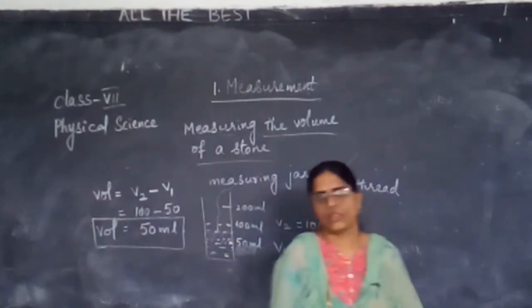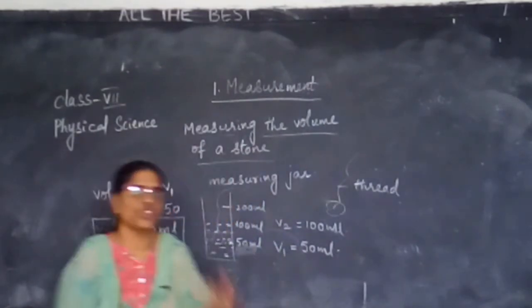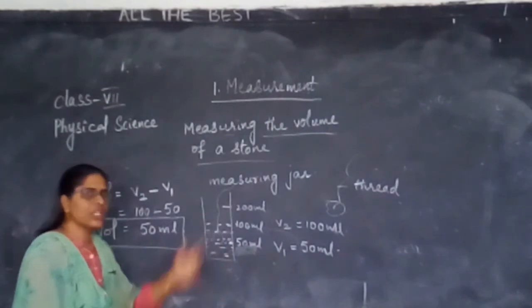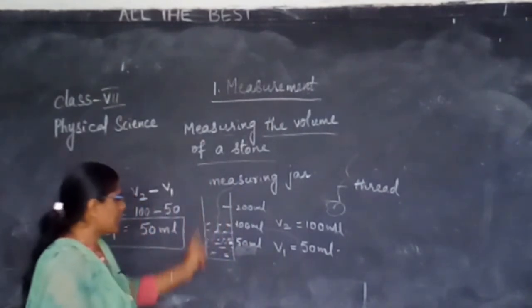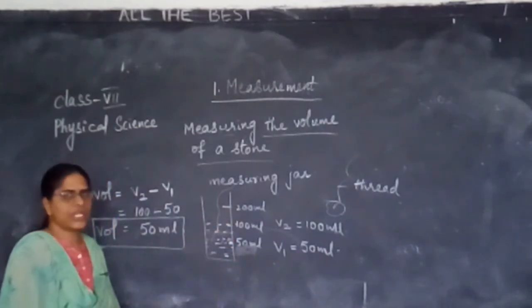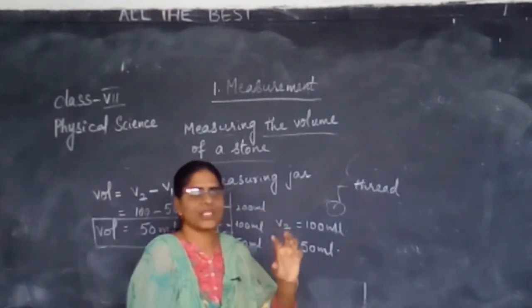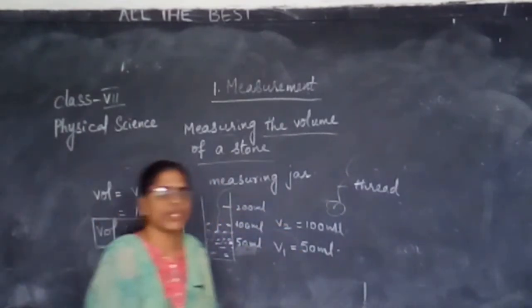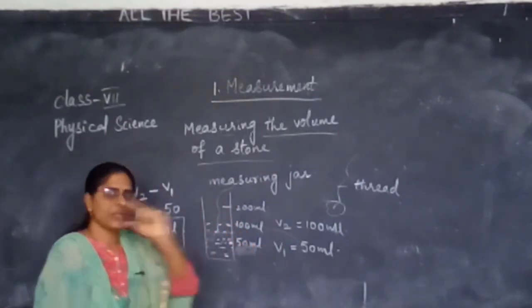Follow, children. Listen once again. How to find the volume of a solid object using a measuring jar. First, I have taken an empty measuring jar. On the jar, there will be volumes calibrated, just as on a scale you see 1 centimeter, 2 centimeter.